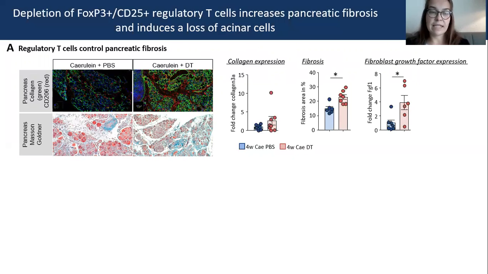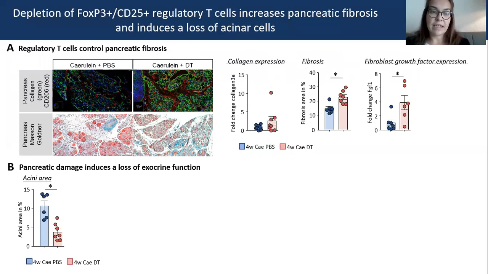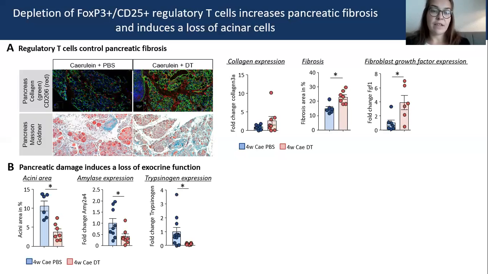All these results lead into a pancreatic damage and finally reduce acinar area expression and a loss of exocrine function. First, you see here that we have decreased acinar area after depletion, and we checked the amylase and trypsinogen gene expression in the pancreas, and both decreased too.